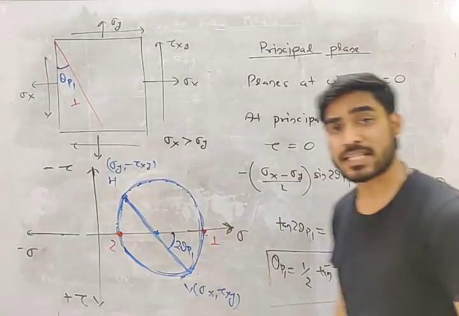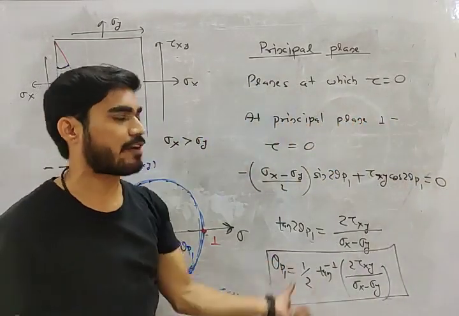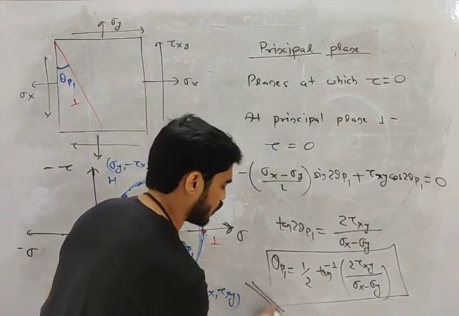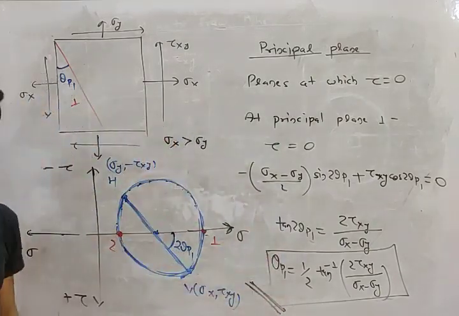Now you have to memorize this formula, okay? You cannot derive this always. You have to memorize this formula, the formula of theta P1.